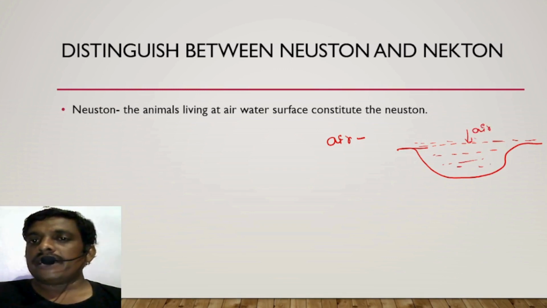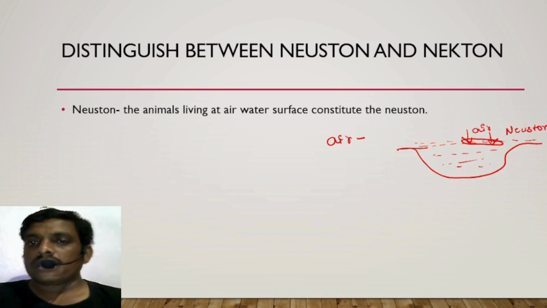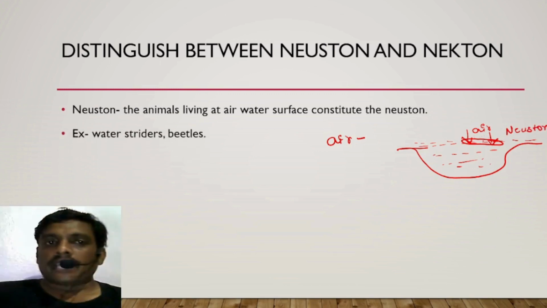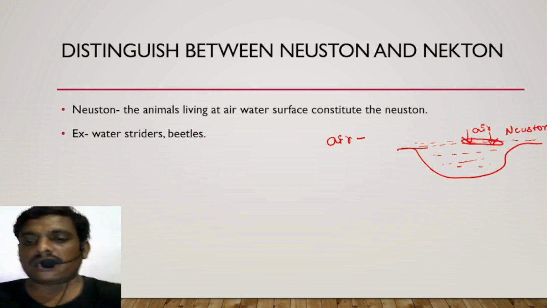In this specific area where the air interface contacts the water, some living organisms can survive, which are the neuston. Example, water spiders and beetles.